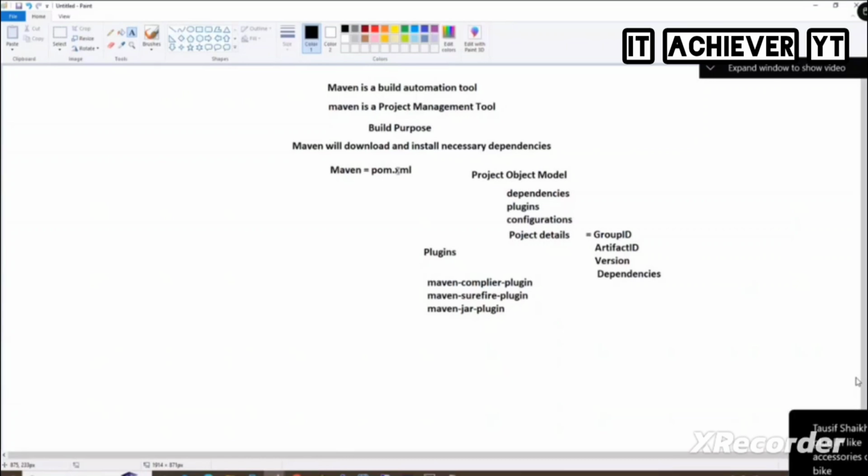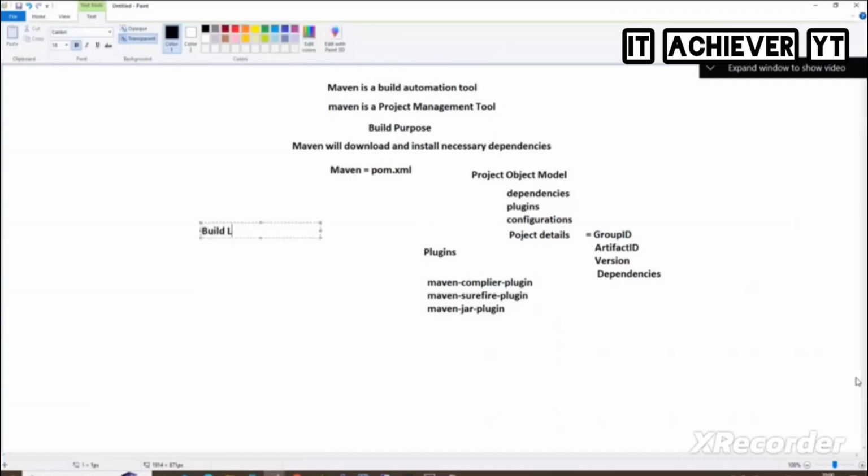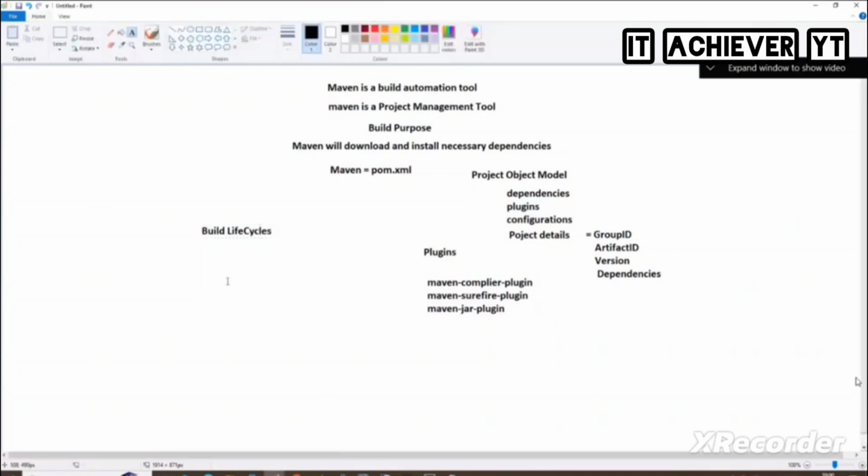You should be in developer mode. Plugins are like accessories on a bike, extra fittings, which help you get the entire thing right. Now coming to the main step. We have something called build life cycles. What is that? Build life cycle.